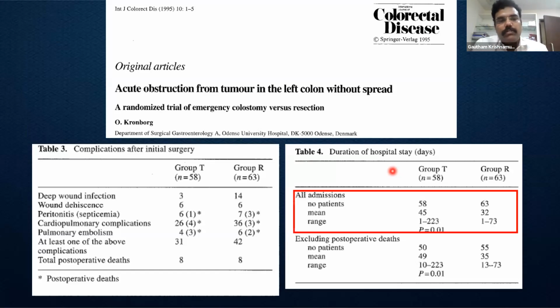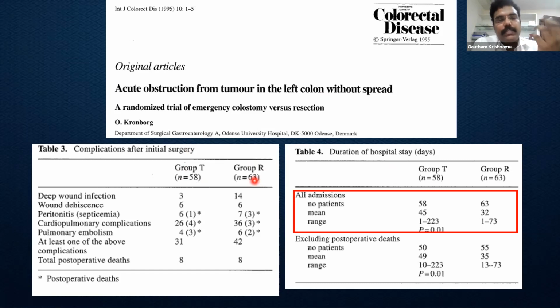So just to validate this concept, in 1995, we had a good study. It was, I think, involving around 120 patients, wherein they had tried to place them in 2 groups. The group T had just a diversion done. The group R was where the resection was done. So what they found out was the complication rate didn't vary much.